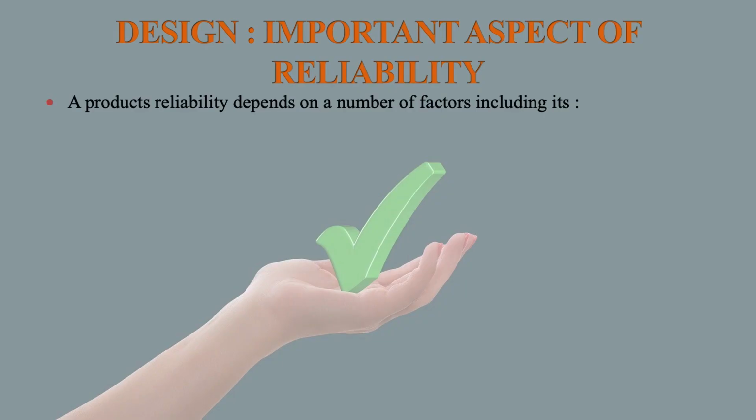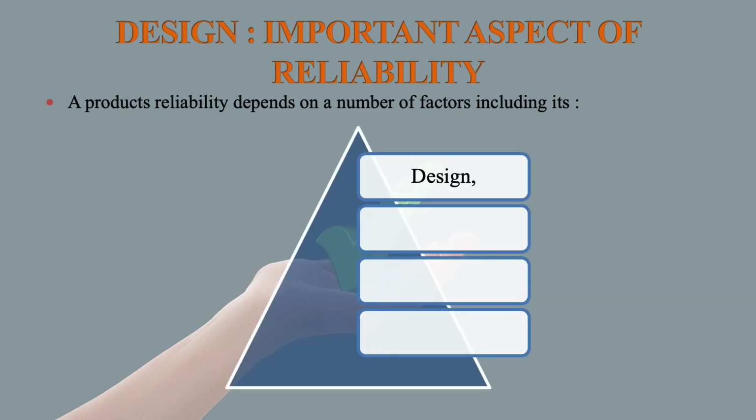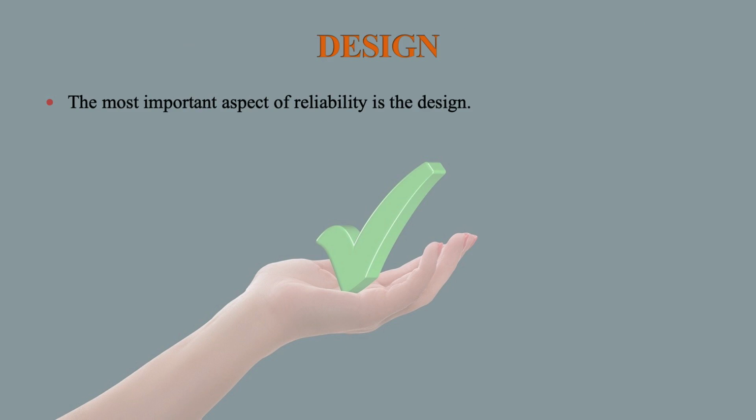Design, important aspect of reliability. A product's reliability depends on a number of factors including its design, manufacture, transportation and maintenance. Design: the most important aspect of reliability is the design. It should be as simple as possible.